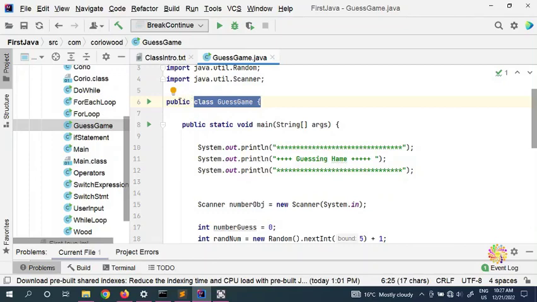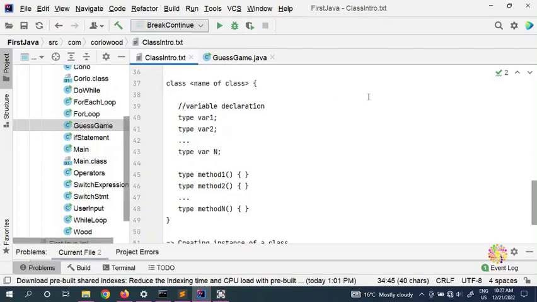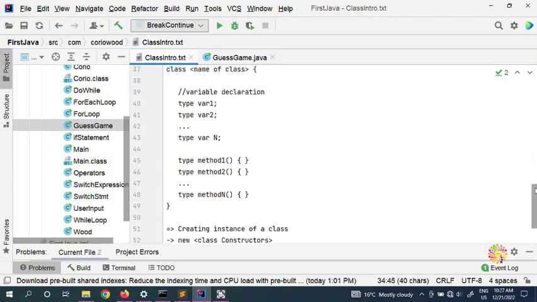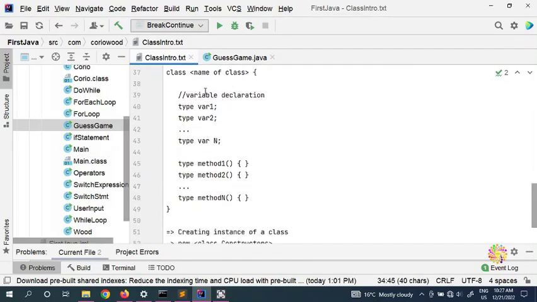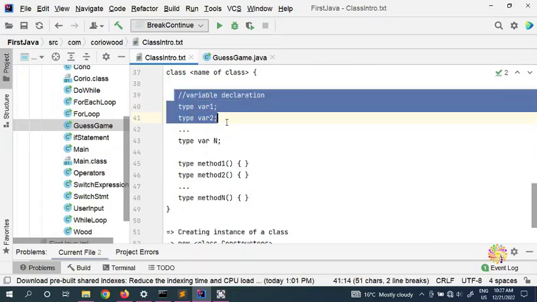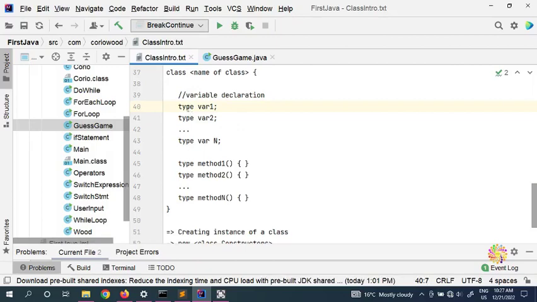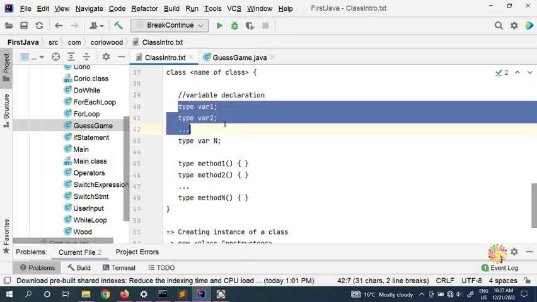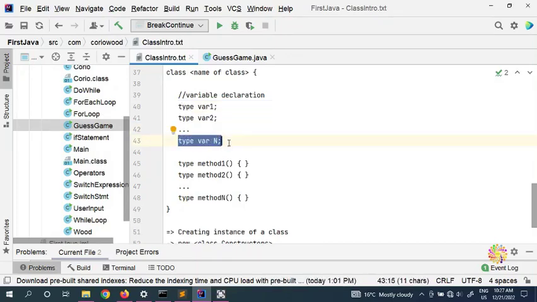You have to put public for the class if you want the Java compiler to compile your class. So just remember the class, the name of the class, and you can put your variables or fields here. You can have as many as you like: 1, 2, 3, 4, 10, 20, 30, all the way to n variables.